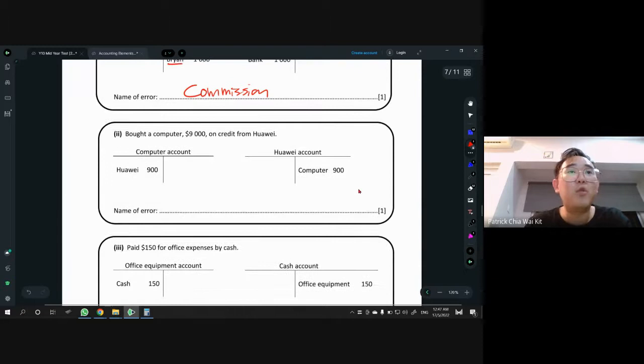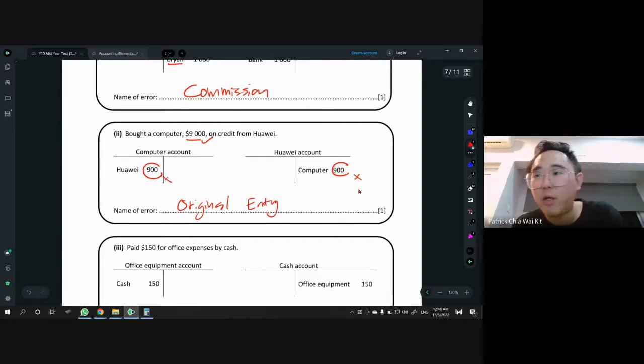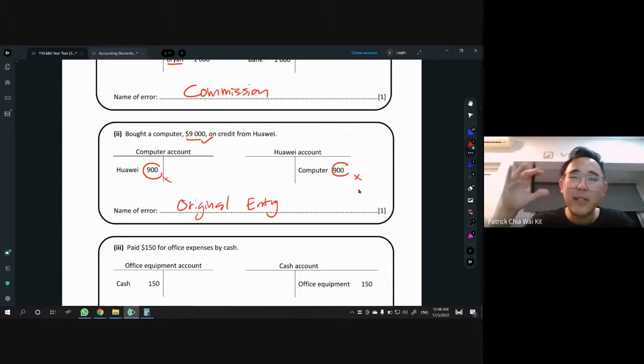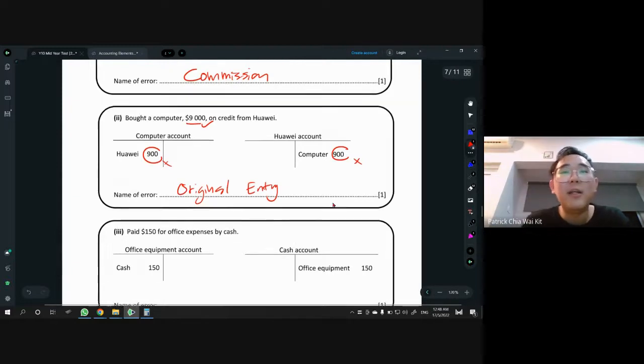All right. Number 2, bought a computer on credit from Huawei. Now, when you buy a computer, the amount is 9,000, but look at the T account. Suddenly the amount became 900. So DR computer, CR Huawei, but the amount changed. Supposed to be 9,000, but right now it becomes 900. So the amount is wrong. We call this error of original entry. So all this theory part, you guys can go and revise the Ching Chong story, or you can check out the schedule for what is wrong and all.